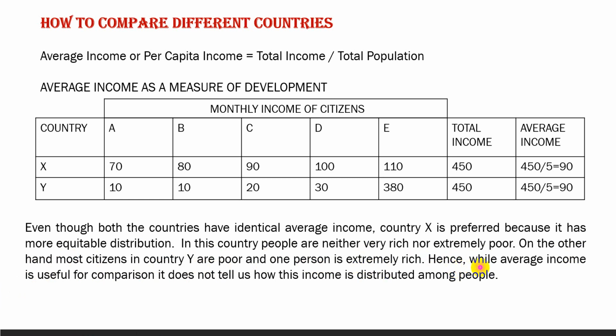whose income is 380. Hence, while average income is useful for comparison, it does not tell us how this income is distributed among people. So this is the limitation of average income as a measure of development.